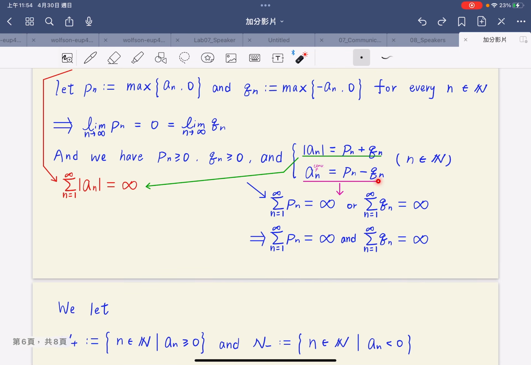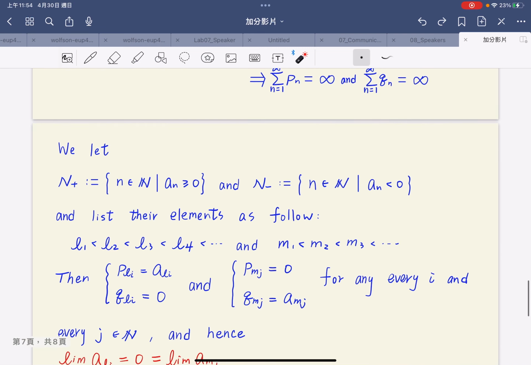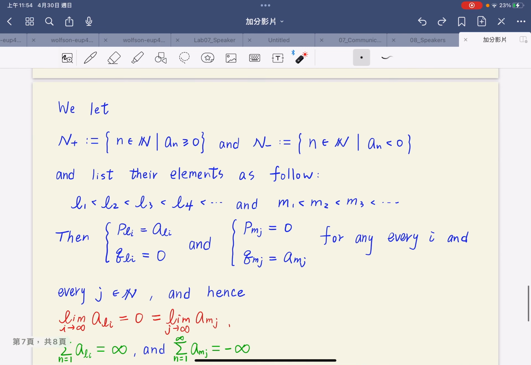But we also have a_n equals P_n minus Q_n, so the sums of P_n and Q_n must both tend to infinity. Now let N positive be the set of all positive terms of the series, and N negative be all negative terms of the series, and we list their elements from small to large as follows.